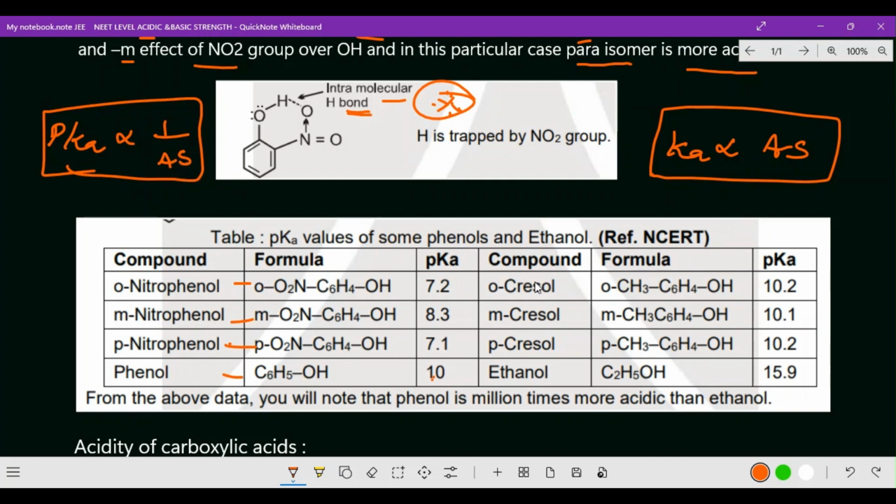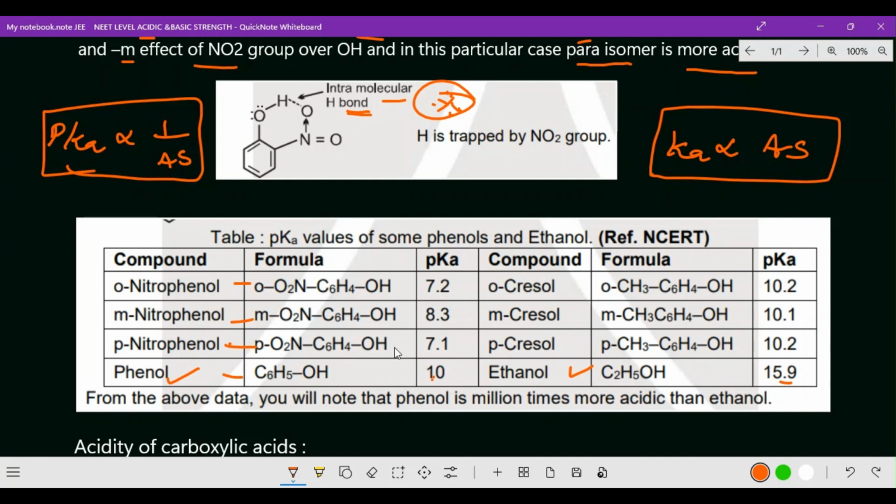Okay, come on. Next one, cresol. Cresol, just now you have been given that formula. So here orthocresol, metacresol, paracresol. Orthocresol here is 10.2, metacresol 10.1, paracresol 10.2, and ethanol is 15. So as pKa value increases, acidic strength decreases. Comparatively, cresols of different isomers, but here ethanol has the higher pKa value but less acidity. Now comparatively, phenol and ethanol, which is more acidic? So naturally phenol is more acidic.